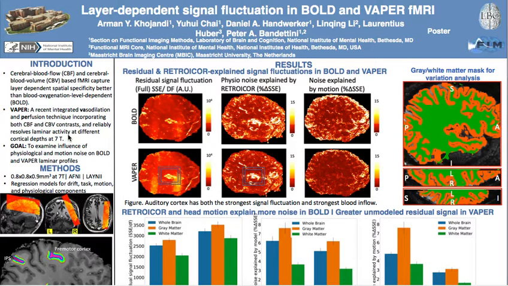Gradient echo BOLD is susceptible to signal variation in draining veins, and thus BOLD response and signal fluctuation are strongly biased toward the cortical surface. The VAPER signal, however, is primarily of arterial origin. We are still uncertain of the laminar features of VAPER signal fluctuation, which includes physiological and motion noise and meaningful neuronal signal. Here, we examine laminar VAPER signal profiles and the degree to which they are influenced by physiological and motion noise as compared to BOLD.